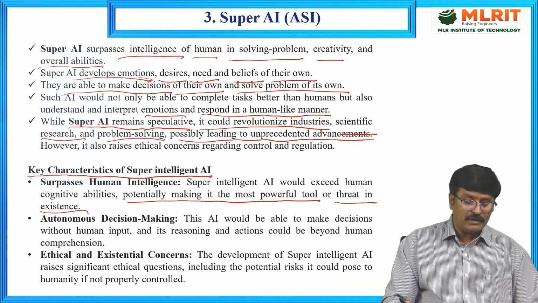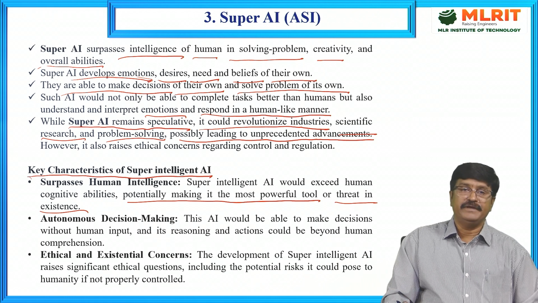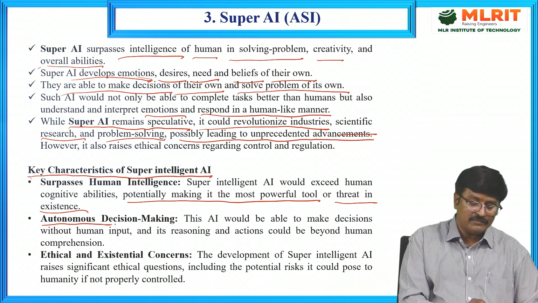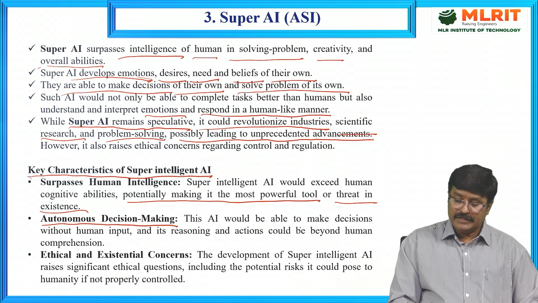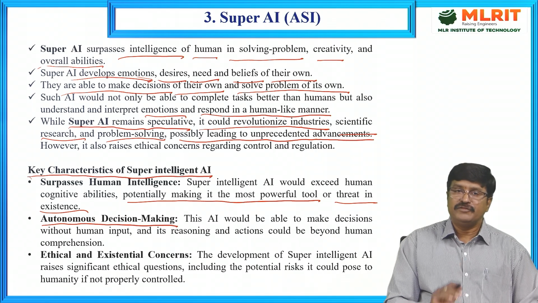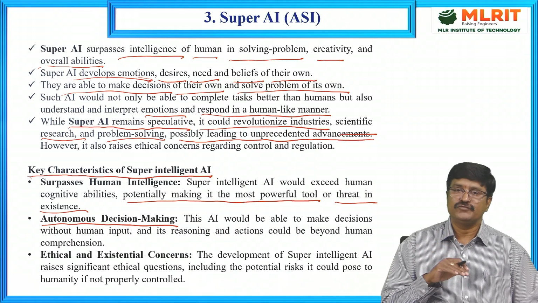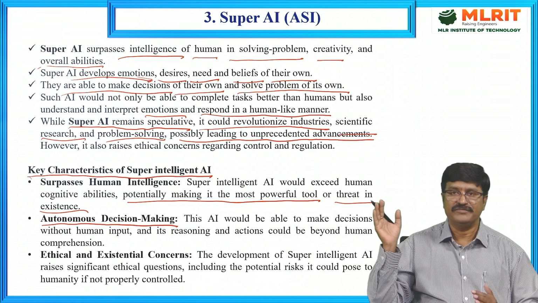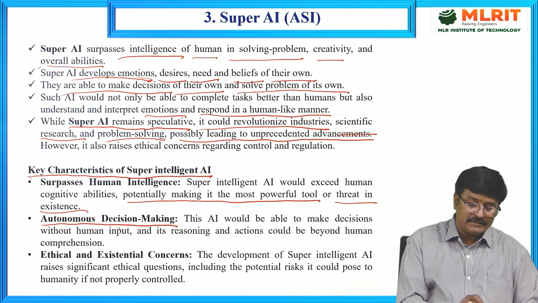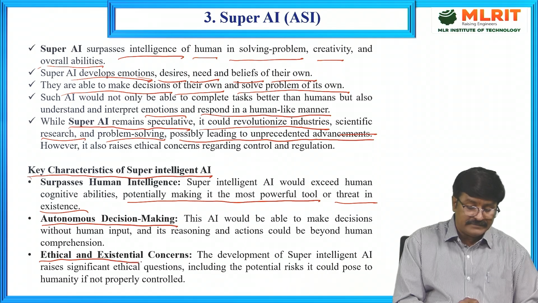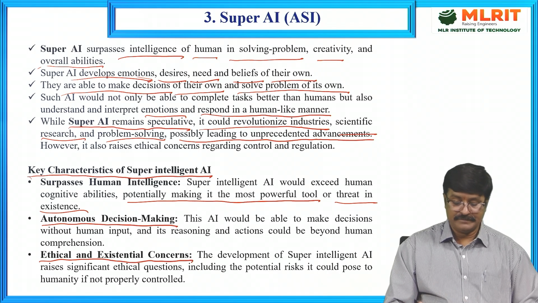And autonomous decision making is the other key characteristic. It is able to make decisions without human input, and its reasoning and actions could be beyond human comprehension. Coming to the next, ethical and existential concern.